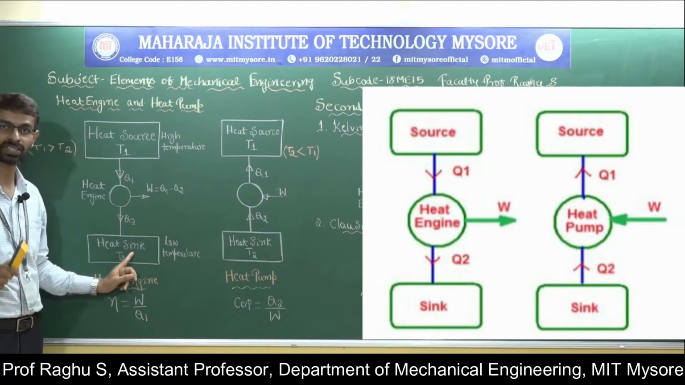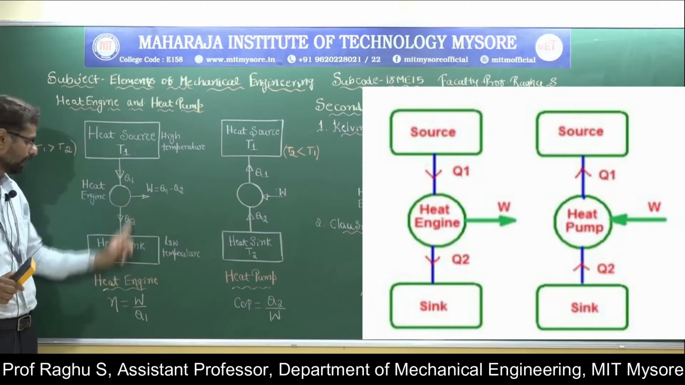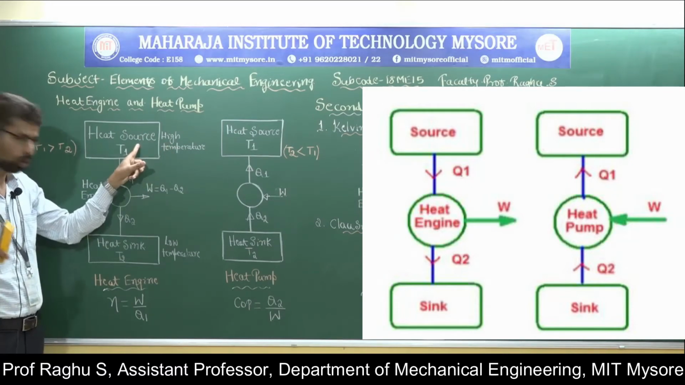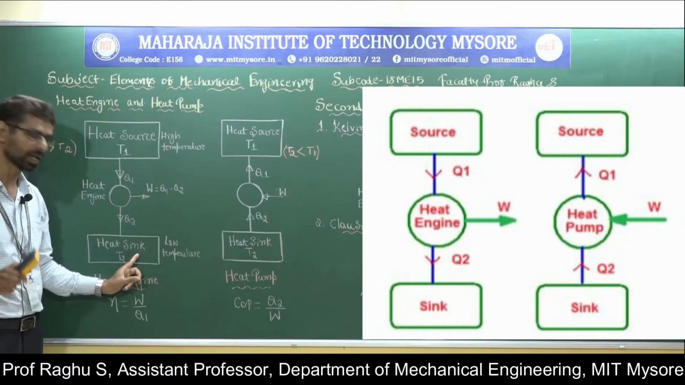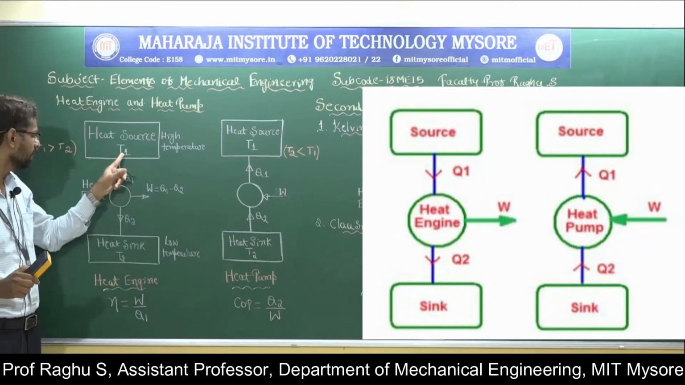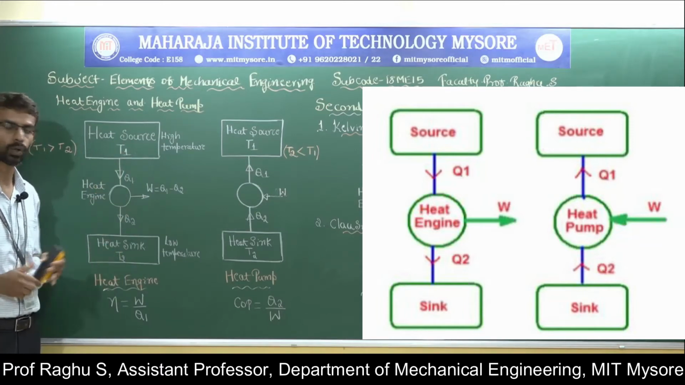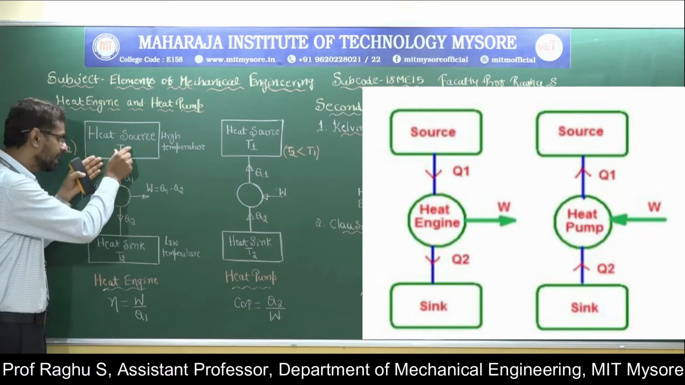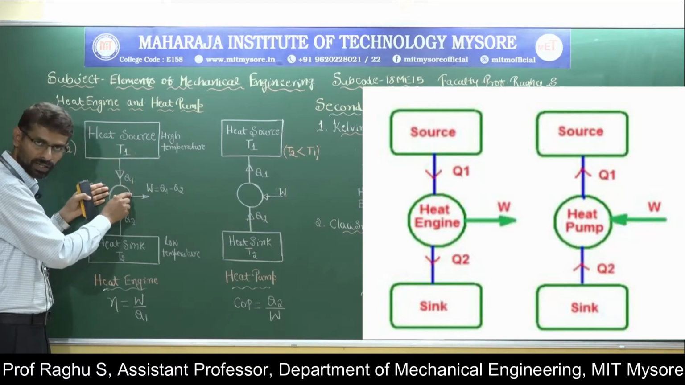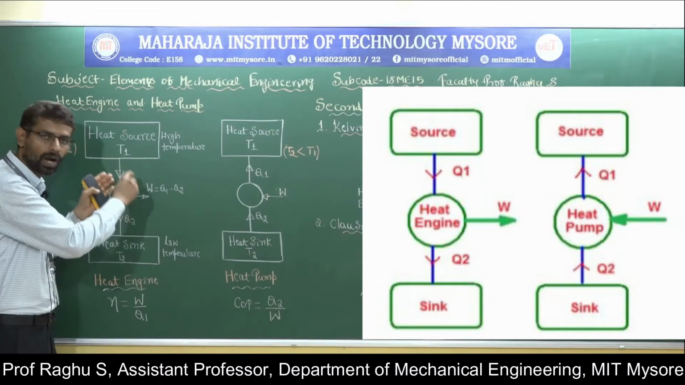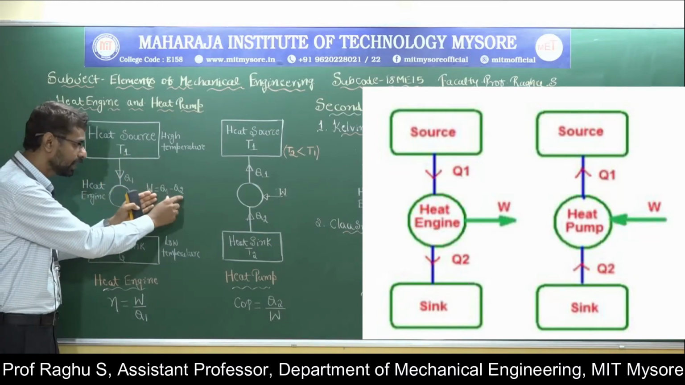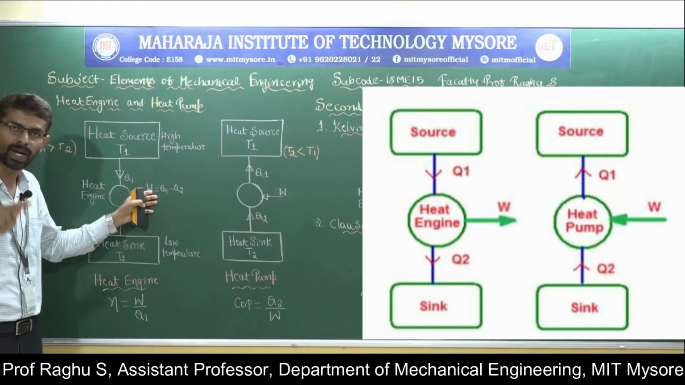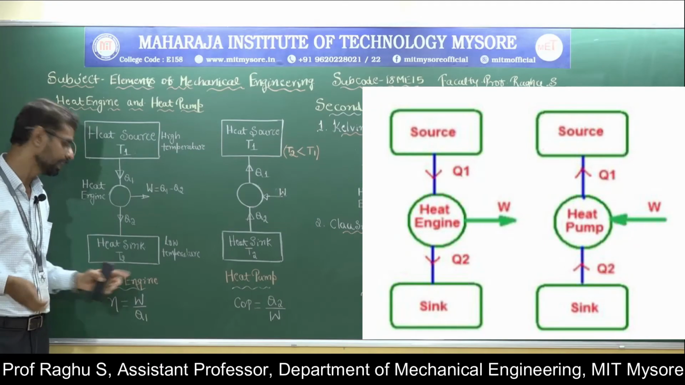Here we have two components: a high temperature reservoir called the heat source, and a low temperature reservoir called the sink. Here T1 is greater than T2. So this is the heat engine. The heat engine takes heat energy from the high temperature reservoir, converts part of the heat energy into mechanical work, and rejects the remaining part of the heat energy into the heat sink.